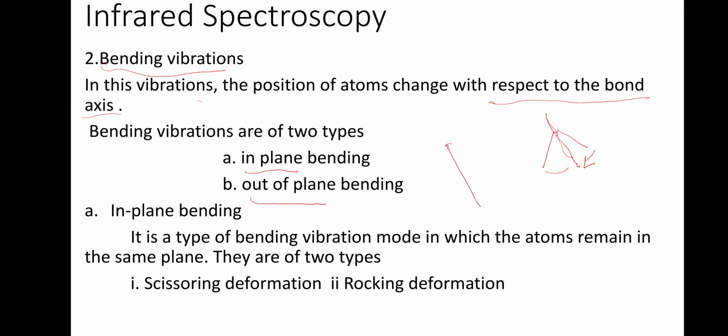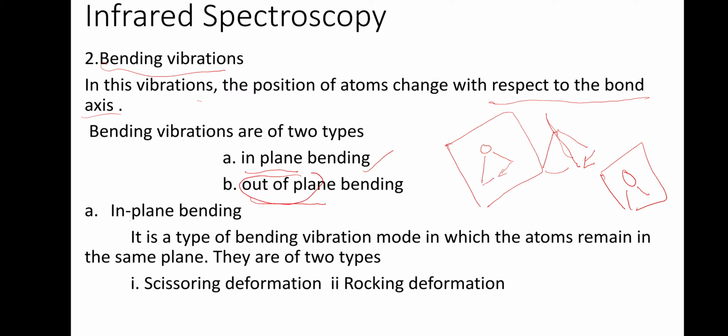So a molecule we are representing inside this plane. In bending, in this same plane there is no change. So this is bending, this is bending, the plane is not changing, we call it as in plane. Whereas you imagine that in this case one bond is coming to the front and one is going back. That case means it is not in the same plane. That is known as out of plane bending.